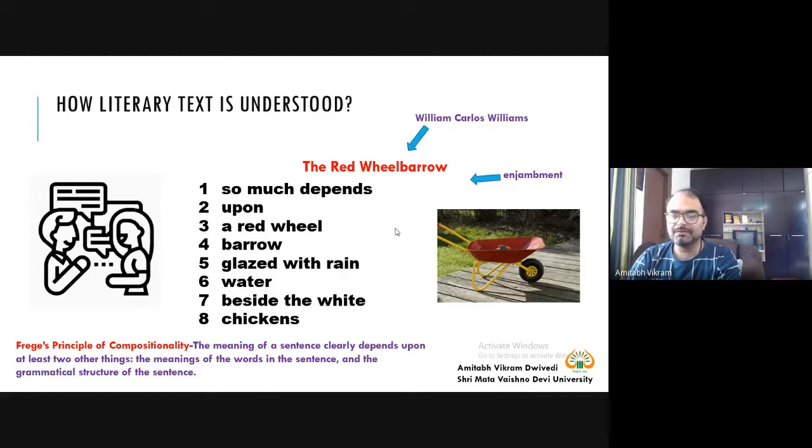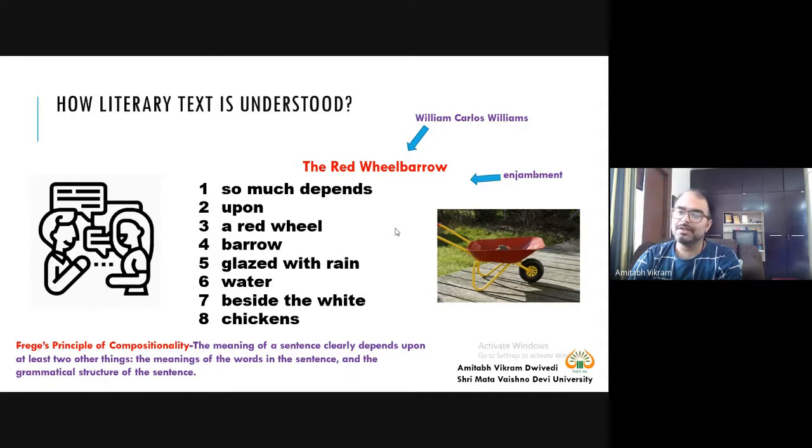Following the principle of compositionality by Frege, the meaning of a sentence clearly depends upon at least 2 other things. Considering this poem as a sentence, how do we get the meaning of this one sentence? It is dependent upon the meaning of the words in the sentence.